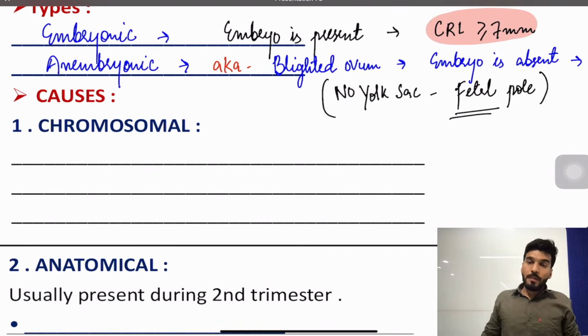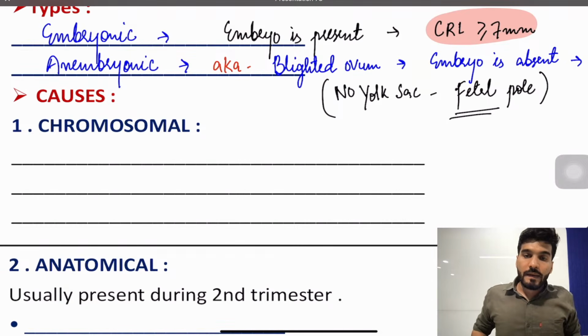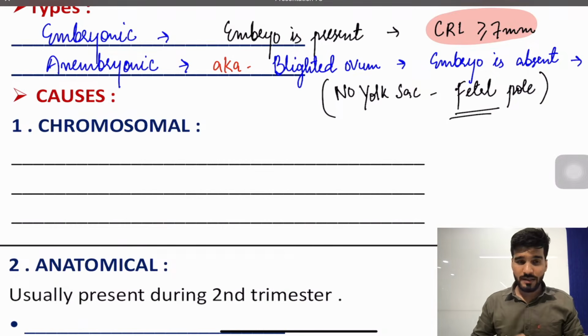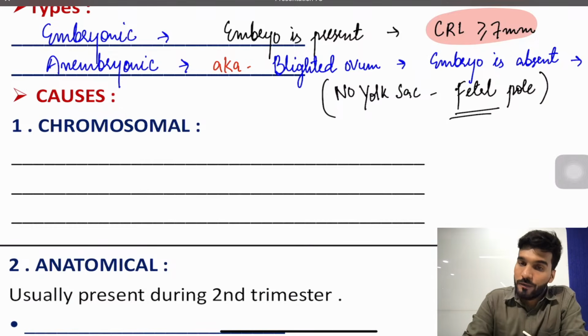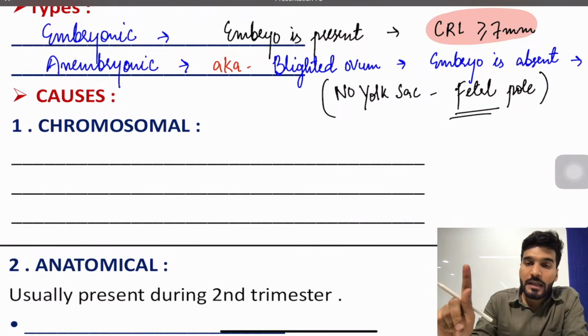Now, talking about the causes of abortion. In the first trimester, the cause can be chromosomal. Usually the most common cause in the first trimester is chromosomal. If related to the anatomy, uterus, cervix and so on, the cause is usually present in the second trimester. And in the third trimester there can be any maternal cause. Okay, so let's first discuss the chromosomal causes of abortion. I'll repeat again.